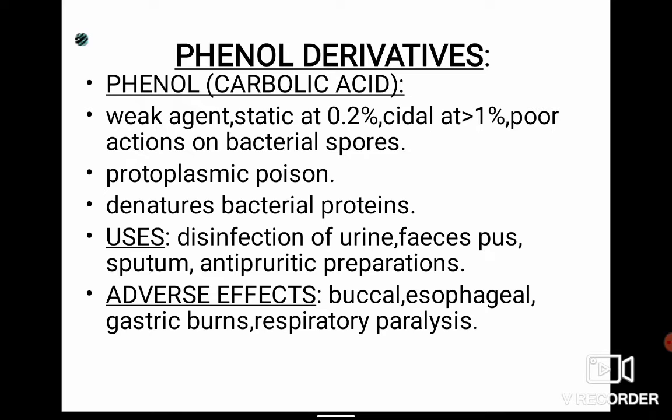It also causes denaturation of bacterial protein. What are the uses of this? It is used in the disinfection of urine, feces, pus, sputum, and antipruritic preparations. The adverse effects include buccal or esophageal burns, gastric burns, and respiratory paralysis when it is given at a higher concentration.